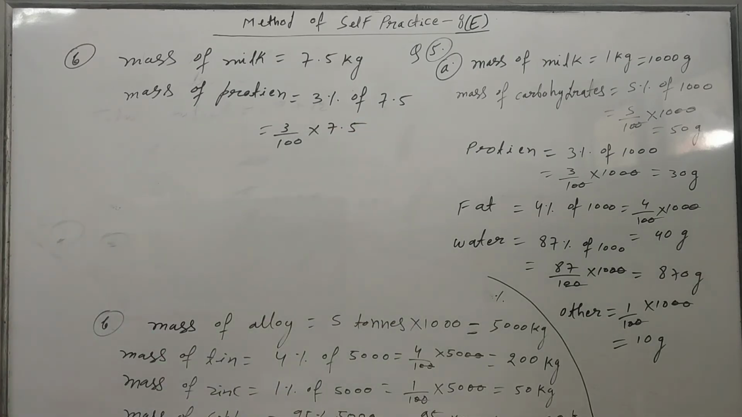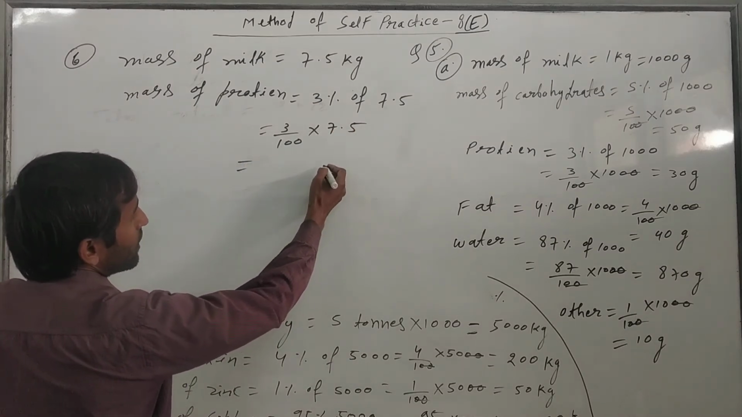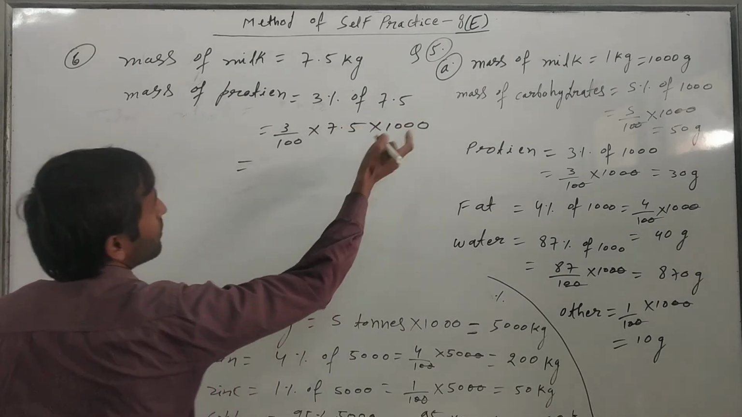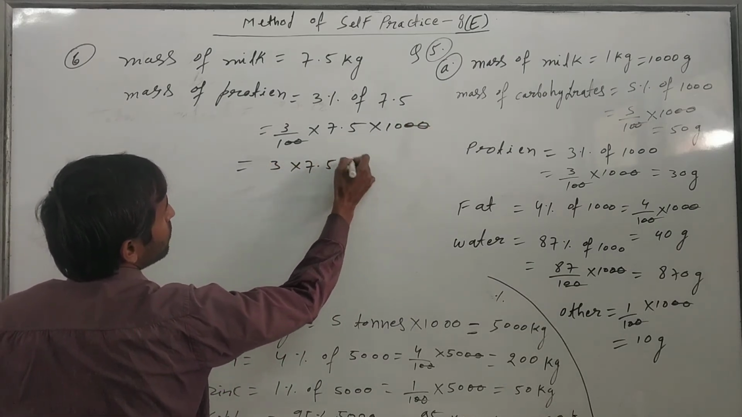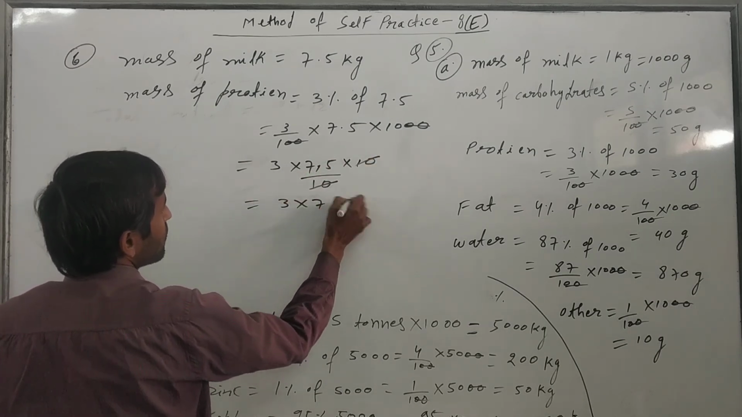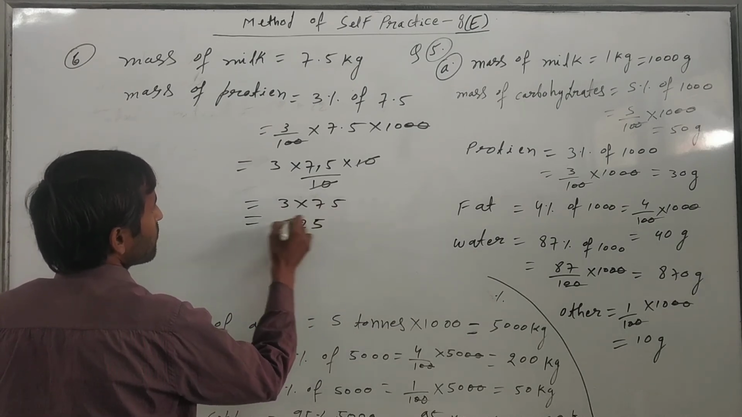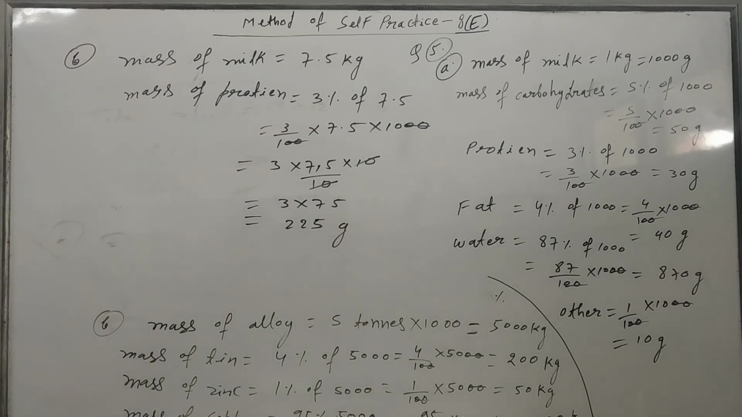Now we have to calculate here. So what do we do in this case? If you want, you can convert into gram also. This one is in kg, just multiply by 1000 here, then it will come in gram. So 100 directly cancels. So 3 into 7.5 into 10. Now we want to remove this, 10 will cancel, then it will be 3 into 75. So 5 3s are 15, carry 1, 21, 22. So it will come 225 gram of protein in 7.5 kg of milk. Okay, so this is the final answer.